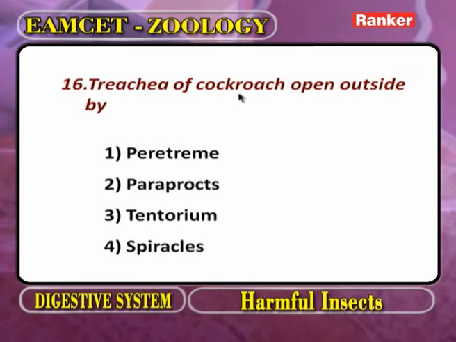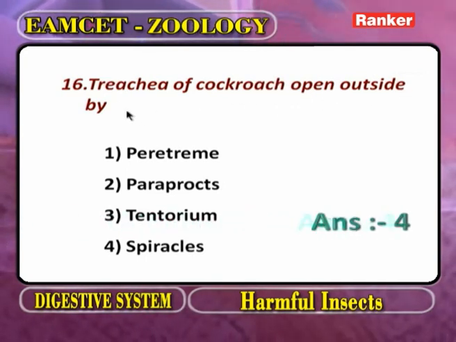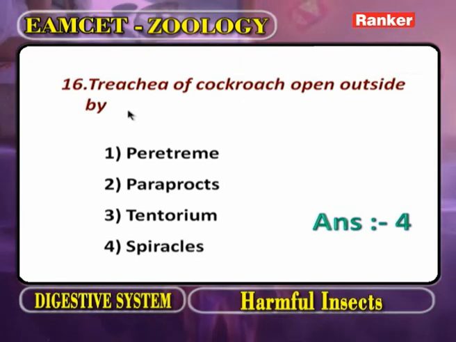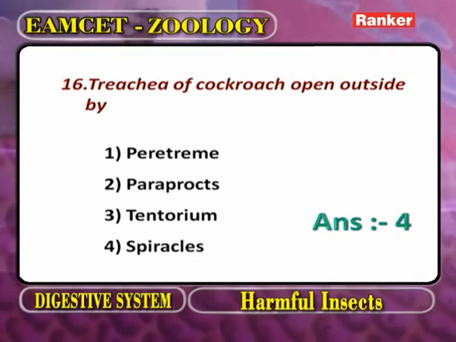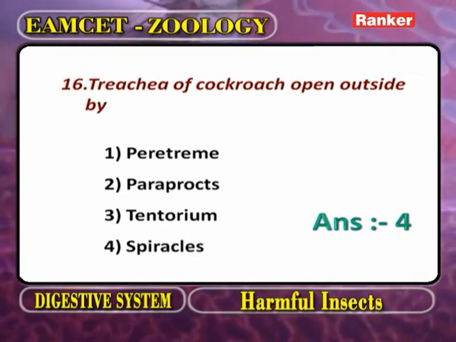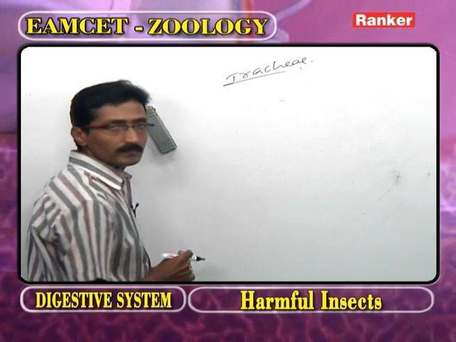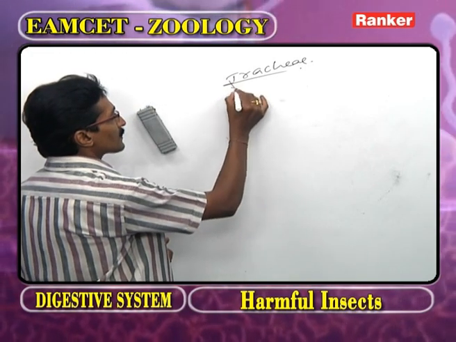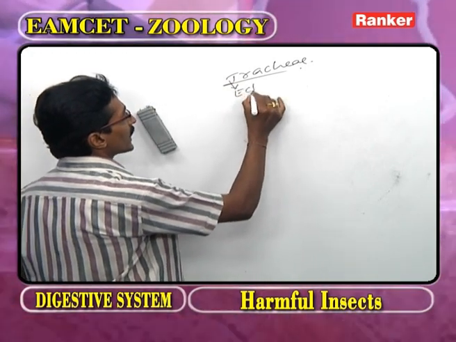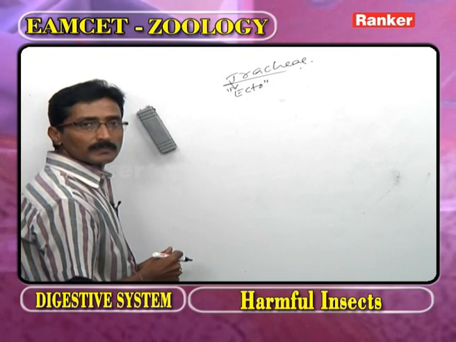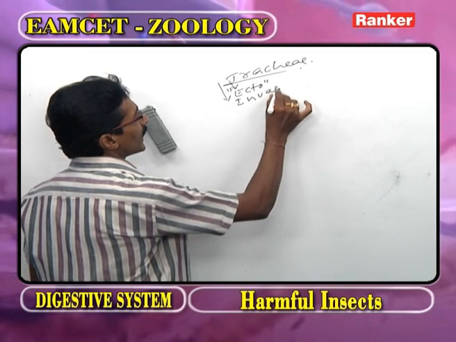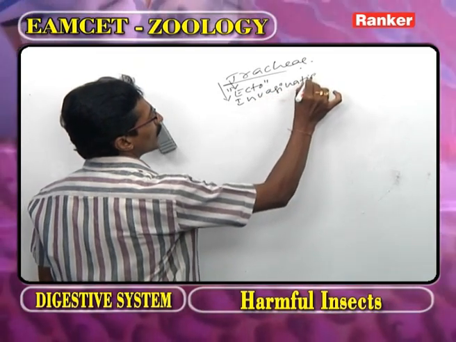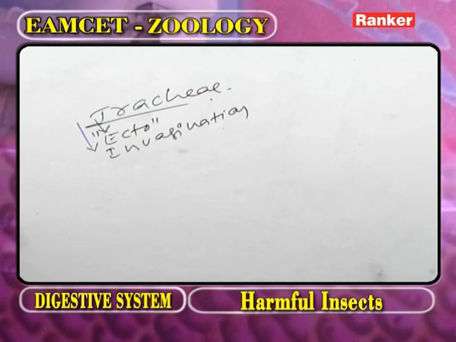Trachea of cockroach open outside by. Now, as we observe the respiratory system of insects, in almost all insects, what are the respiratory organs? That we call the trachea. The trachea are derived from the ectoderm. How are the trachea formed? Because of the invagination of the body wall or invagination of ectoderm.